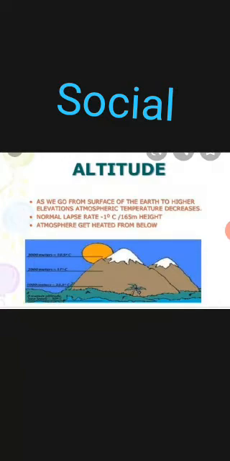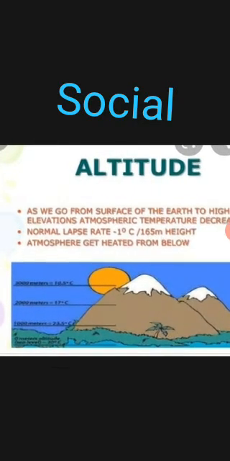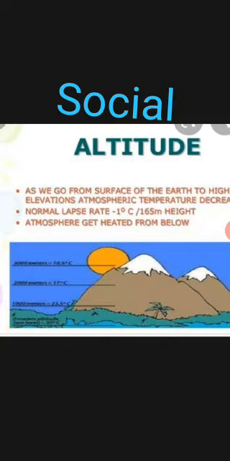Now, for example, Ooty and Kodaikanal hill stations are cooler than the plains. Do you know that we are not getting the sun's rays directly? The sun's rays fall on the earth and it reflects to us. So, if you go higher and higher, the temperature will decrease. Hill stations are nearly 1600 feet high from the ground. That is why we feel cool if we go higher and higher.